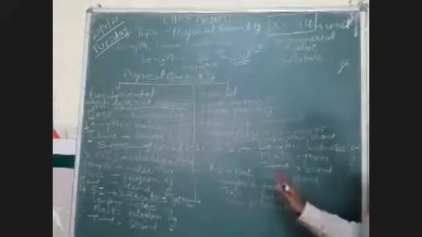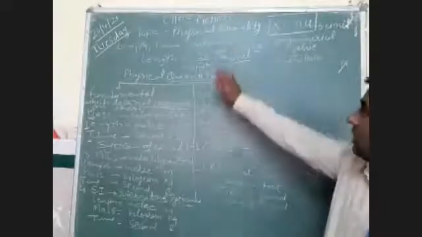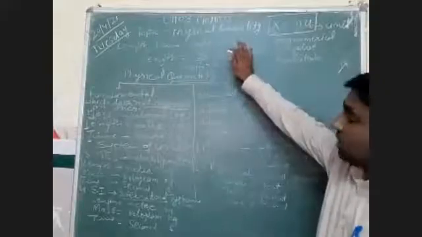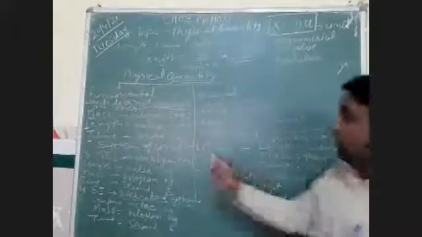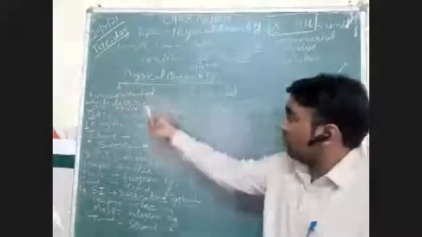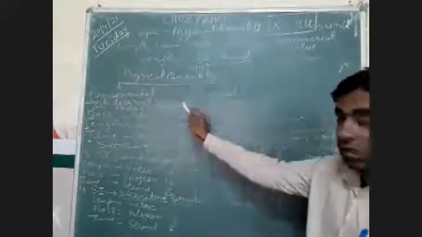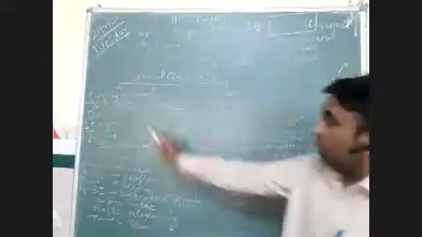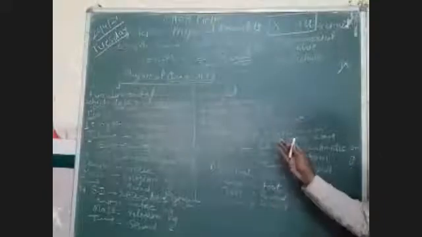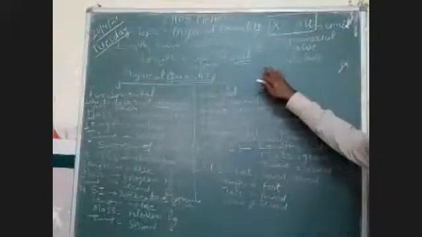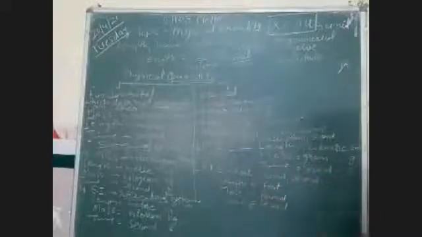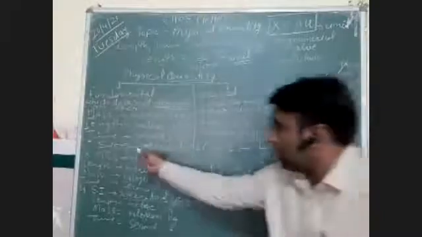I'm concluding what we have done today. Basically we have done physical quantity. Physical quantity is of two types, fundamental and derived. Those quantities which do not depend on others are fundamental: mass, length and time. There are so many quantities which depend on other quantities, and all those are derived quantities. After that we have discussed the system of unit.